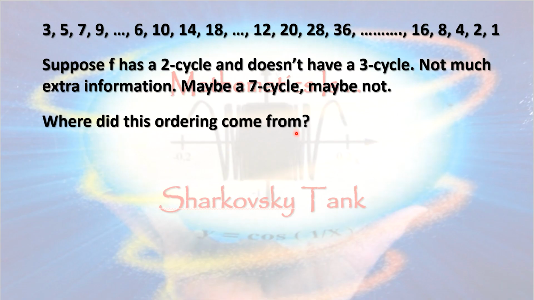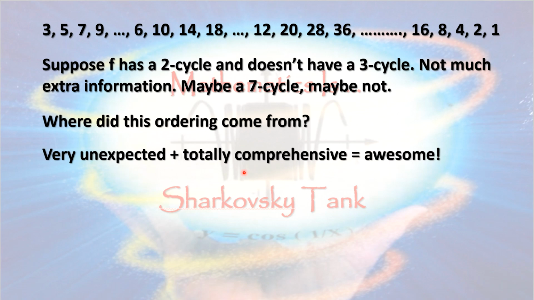Now, when I first saw this result, I wondered what caused Sharkovsky to come up with such a crazy ordering. It is incredible, isn't it? By the way, if you have studied chaos theory, period doubling bifurcations gives a partial explanation. In practice, knowing which cycles a function has or doesn't have can be very useful. But I mostly love this as an unexpected and comprehensive solution of a problem. That is awesome.